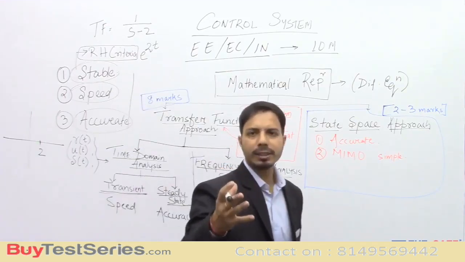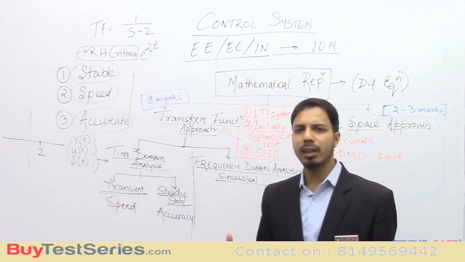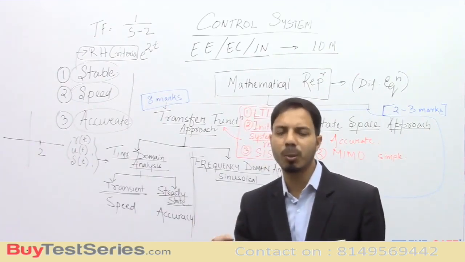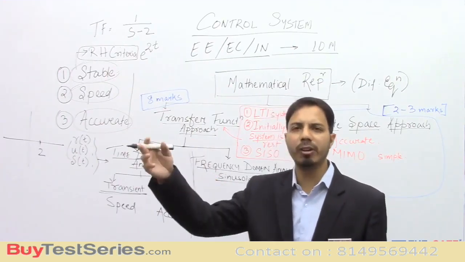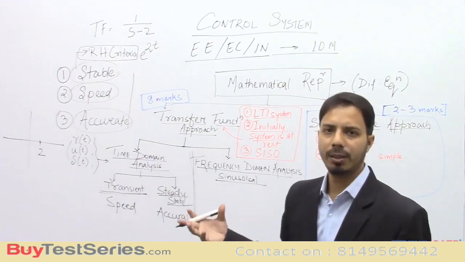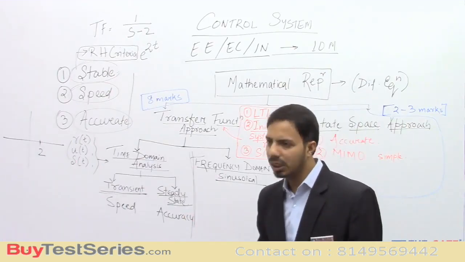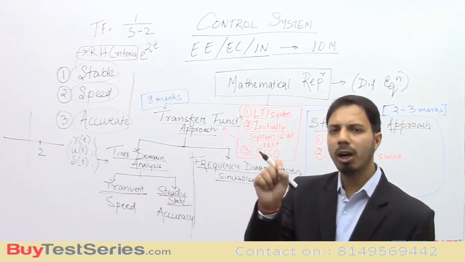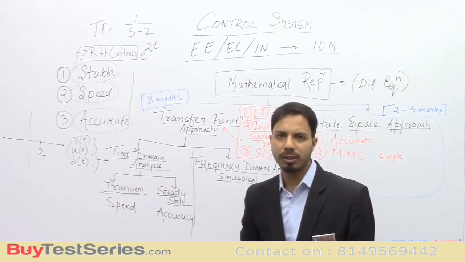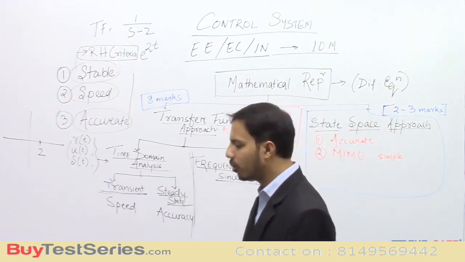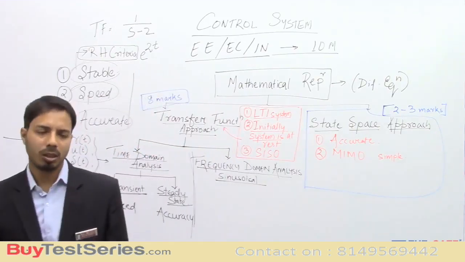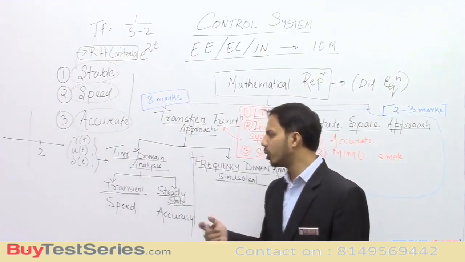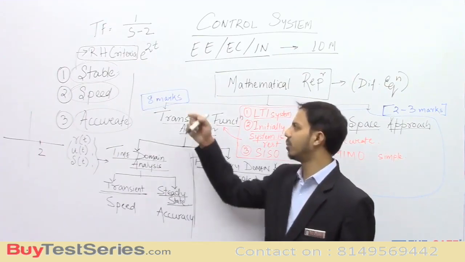Root locus is a technique by which we can see, if we vary a particular constant or variable from 0 to infinity, where my poles will lie. According to that, we will see where I want my poles to be, and then find out what the value of that constant should be. That is the purpose of root locus: to design a particular system. We will study root locus after this topic.